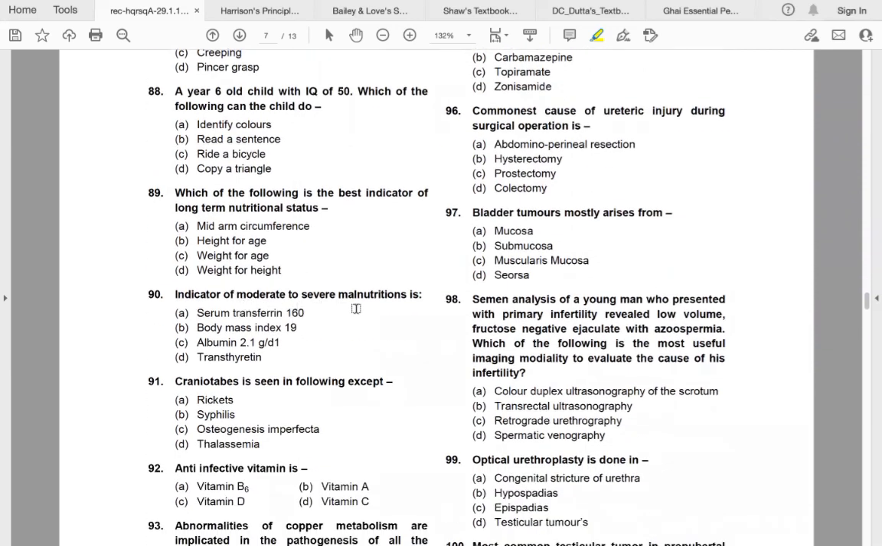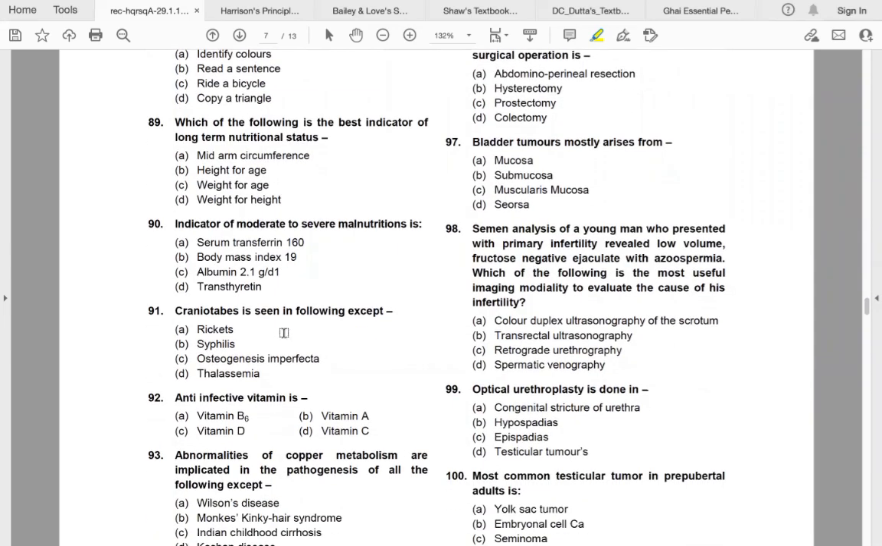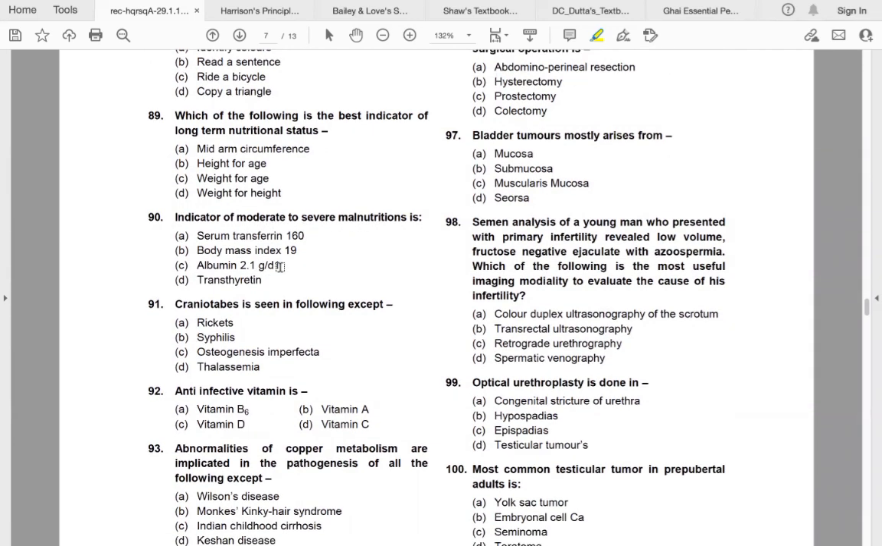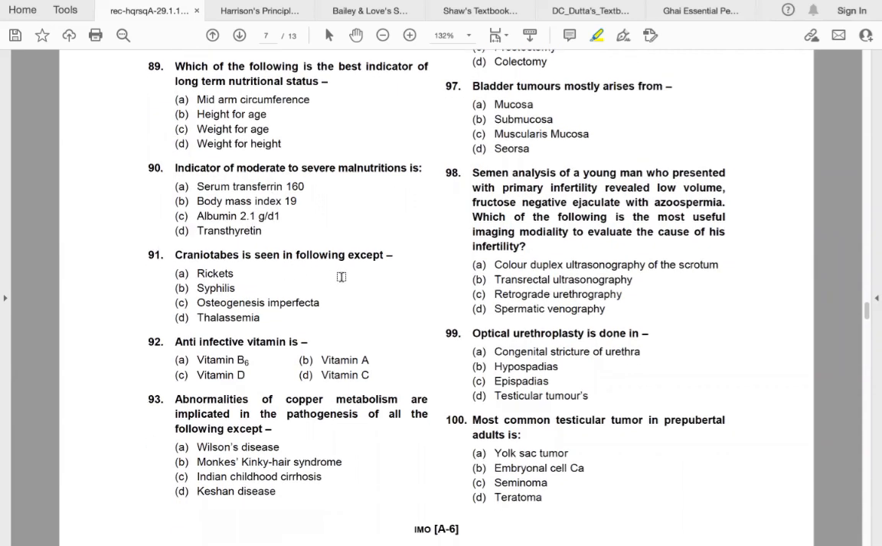Indicator of moderate to severe malnutrition is albumin 2.1 gram per deciliter. Craniotabes is seen in which of the following? Seen in the following except. So answer is thalassemia. So indicator of moderate to severe malnutrition, answer is albumin 2.1 gram per deciliter. So here the answer, best indicator of long-term is height for age. This one, albumin 2.1 gram per deciliter. Craniotabes is seen in all of the following except thalassemia.